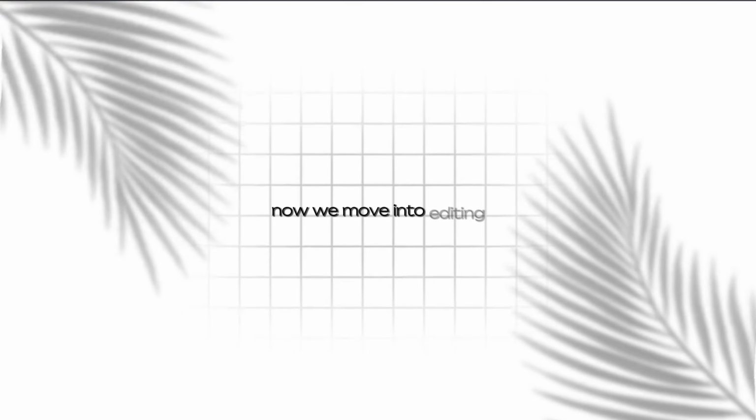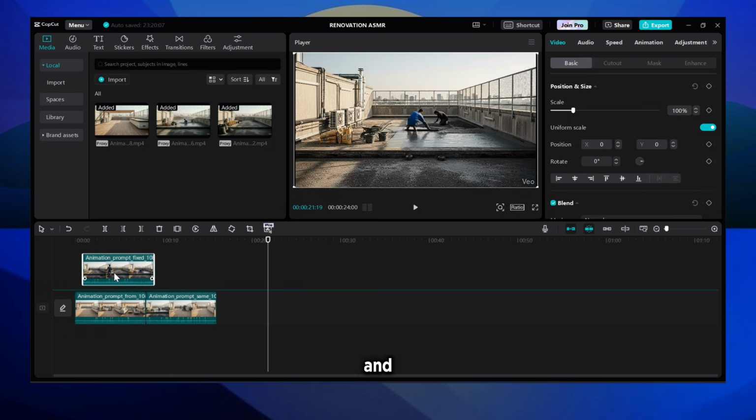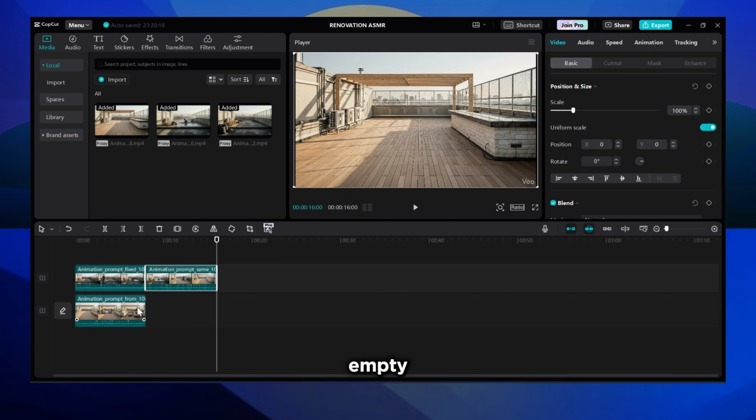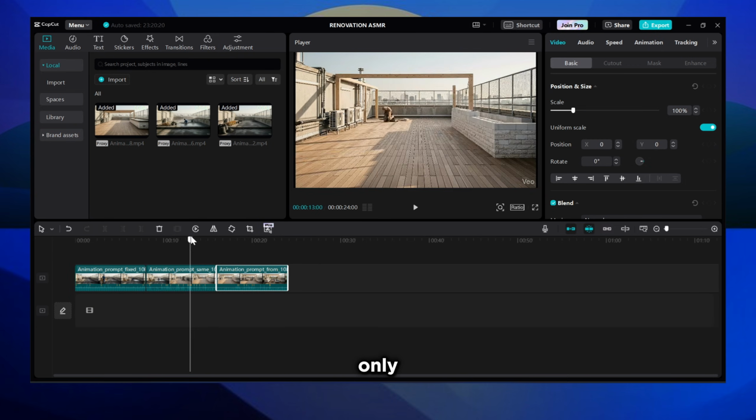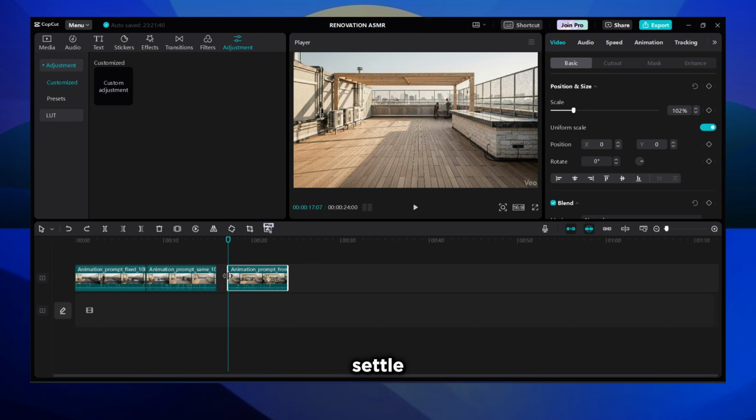Now we move into editing. Open CapCut and create a new project. Import all video clips and drag them onto the timeline in order. Empty rooftop to luxury reveal. You only change one thing here. Trim those slow starting or ending moments where clips settle. This keeps pacing tight and makes the transformation feel smooth.